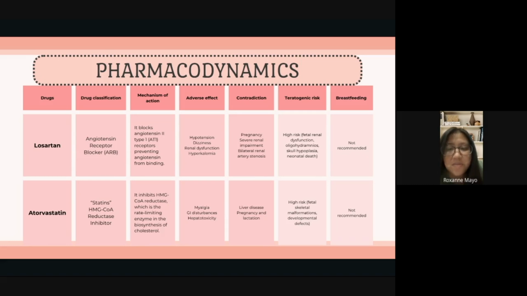Atorvastatin is contraindicated in liver disease, pregnancy, and lactation. It has high teratogenic risk because it can cause skeletal malformation and developmental defects, and it's not recommended in breastfeeding since it reduces cholesterol synthesis, which is important for the development of infants.